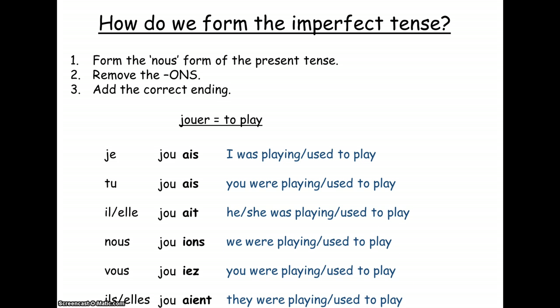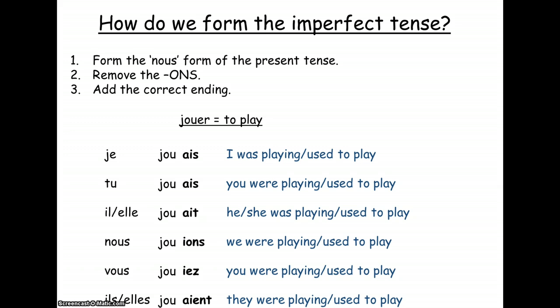And you can see there we could have a "was" with an "-ing" or a "used to", because we could be describing something that happened over a period of time. I was playing in the garden when my mum called me in, or I used to play the piano, but then I gave up. Both of those would be the imperfect tense because they're both concentrating on time periods in the past, even though one is continuous and one is a regular thing that happened in the past.